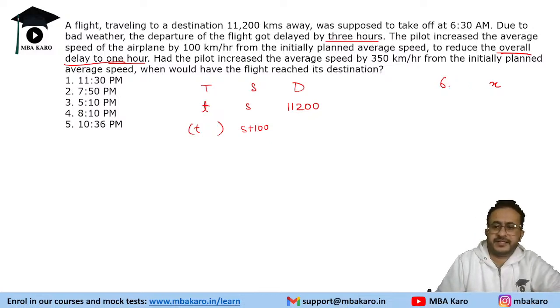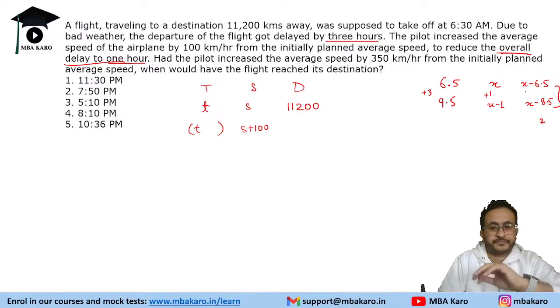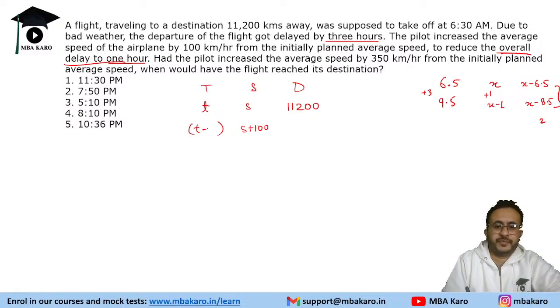So the duration would have been X minus 6.5. Now it started at 9:30 because it is delayed by 3 hours, and the final time is increased by 1 hour, so when you subtract, you will get X minus 8.5. So there is a gap of 2 hours. The time is reduced by 2 hours.